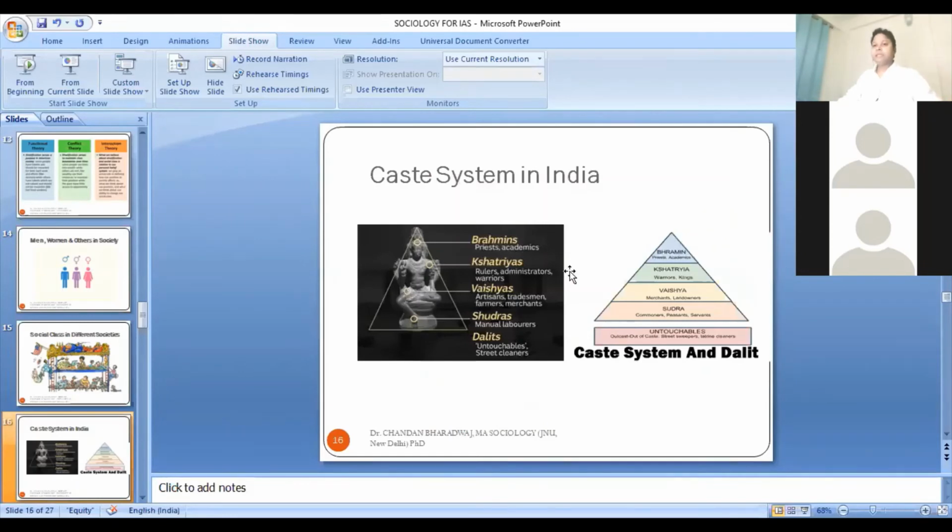We have to see the caste system of India, how this system originated in India, what kind of scripture or Brahminical ideas were influential in starting this system. How did this system change over the period, and what kind of changes are taking place in society? Has caste changed or is it static? Is it static or dynamic? Is it changing? We have to look at it.